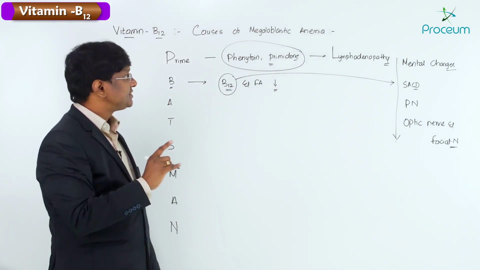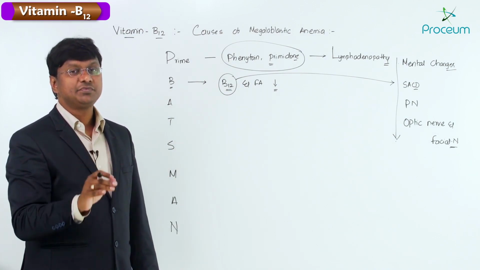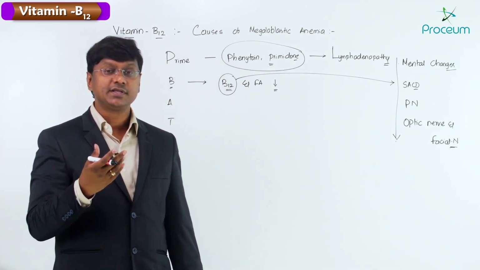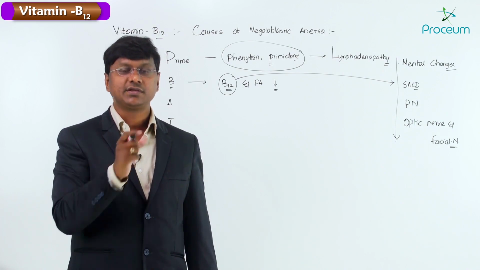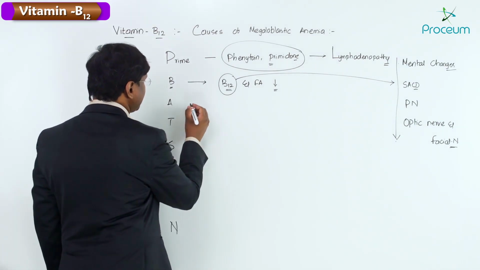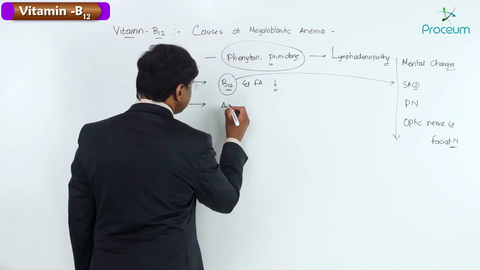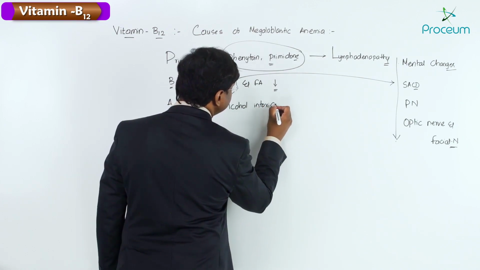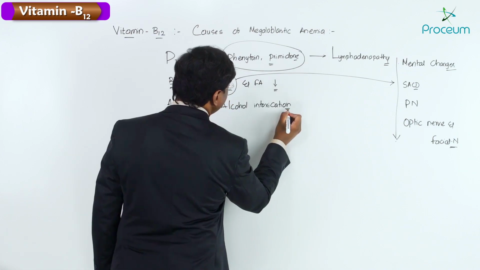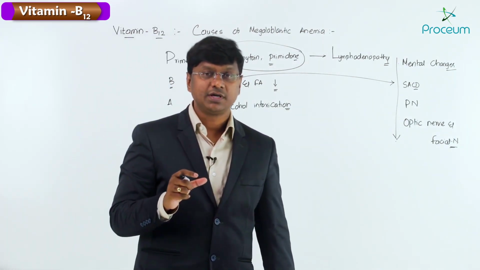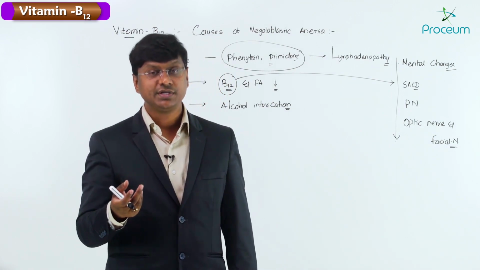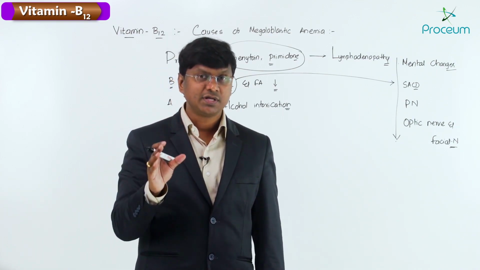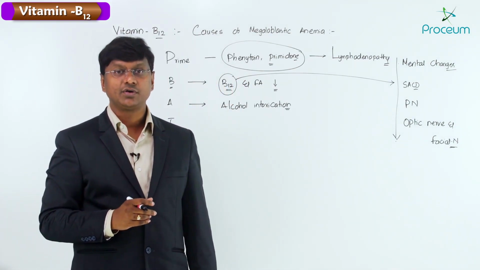So B12 and folic acid deficiency will cause megaloblastic anemia, but only B12 deficiency will cause neurological manifestations. And why is that? Because vitamin B12 is required for the formation of the myelin sheath around the axons. Now, the other important cause of megaloblastic anemia, A stands for alcohol intoxication. In case of alcohol intoxication, you have multiple deficiencies. You can have thiamine deficiency, and the individual will even suffer with hypoglycemia. So these are the manifestations that you will have in alcohol intoxication.